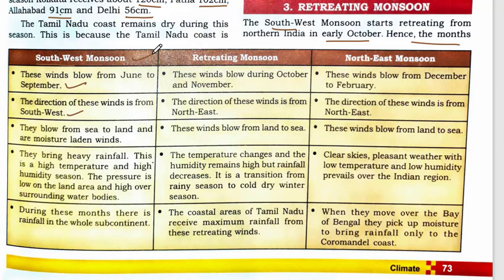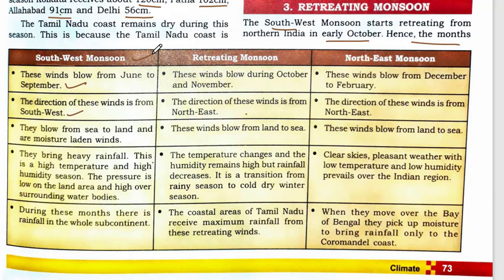Now, what is the retreating monsoon? These winds blow during October and November. The direction of these winds is from northeast, so they are flowing from northeast. The wind blows from land to the sea, the temperature changes and the humidity remains high but rainfall decreases. It is a transition from the rainy season to the cold dry winter season. And the coastal area of Tamil Nadu receives maximum rainfall from these retreating winds.